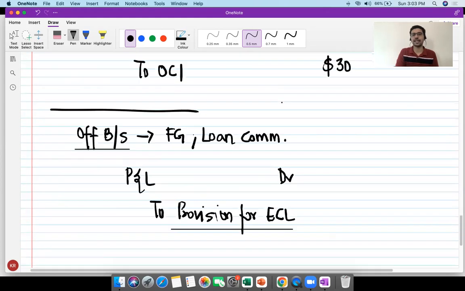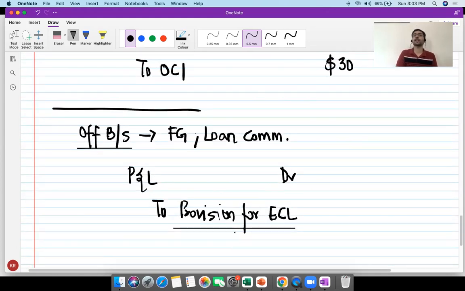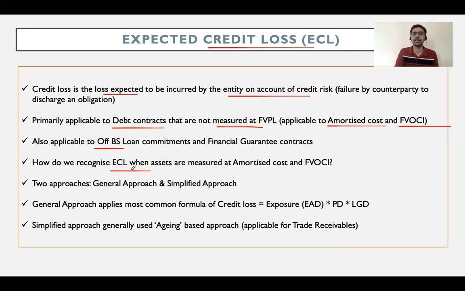In case of off-balance sheet ECL, this ECL is going to be a liability account. It will be shown on the balance sheet liability side because you do not have an asset at all in the first place. You have only entered into the contract today. You will have an asset at a later point in time. If you disburse the loan in future, you will have an asset. But today, it isn't. This provision for ECL is going to be a liability account. All right. So on off-balance sheet, the provision for ECL is going to be a liability account. That is how you would recognize journal entries for ECL, which are measured at amortized cost and FVOCI